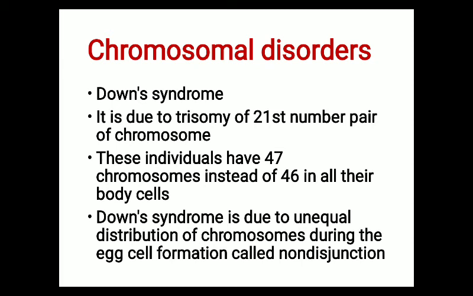But if the separation of homologous chromosomes does not take place, both chromosomes go to the same gamete and cause trisomy. So we have to remember that Down syndrome is mainly caused due to trisomy of which chromosome? The answer is the 21st pair of chromosomes, and it is caused due to non-disjunction of chromosomes.